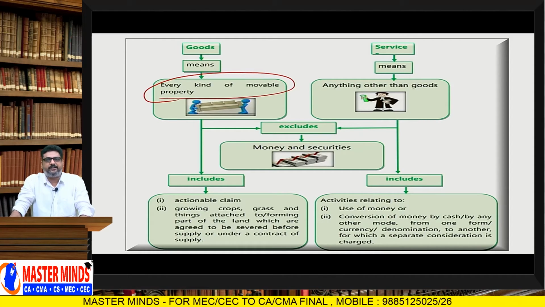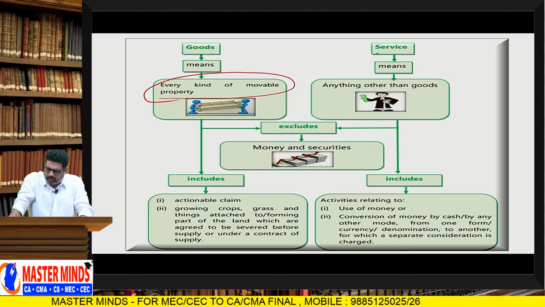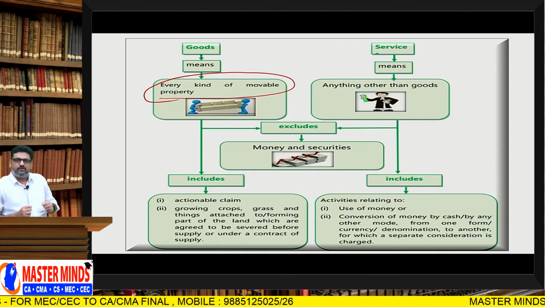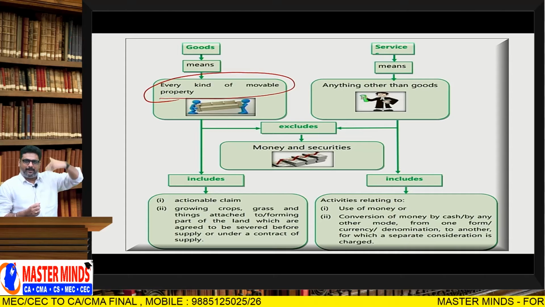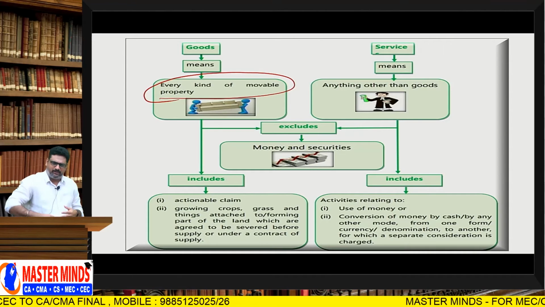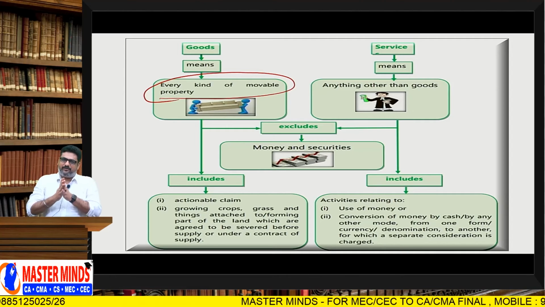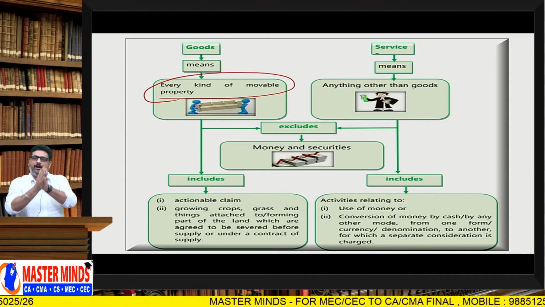Say a lift is there. Is a lift movable or immovable? Anybody? Movable. Wow. Lift is movable. Okay, because it can be moved up and down, that's why you are saying that it is movable. Any other answer? Lift is an immovable one.